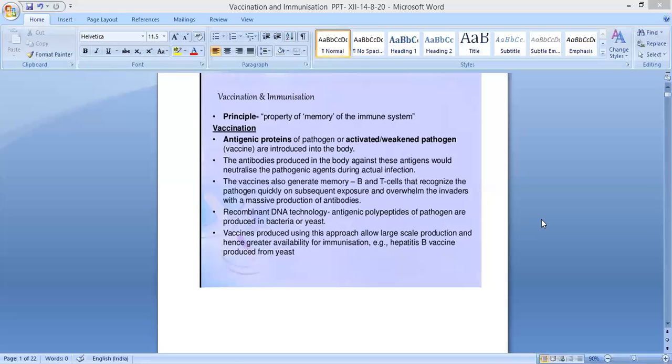So based on this recombinant DNA technology, we are producing these antigens in the bodies of other organisms, maybe bacteria or yeast. Vaccines produced using this approach allow large scale production and hence greater availability for immunization, because many people have to take the vaccination. Example, hepatitis B vaccine, it is produced from yeast.